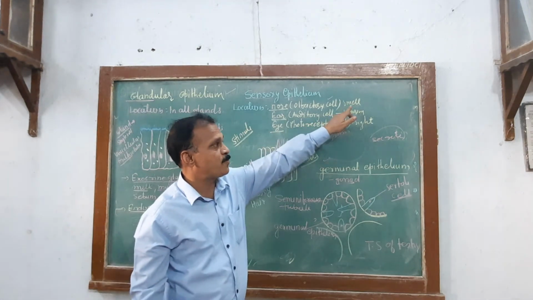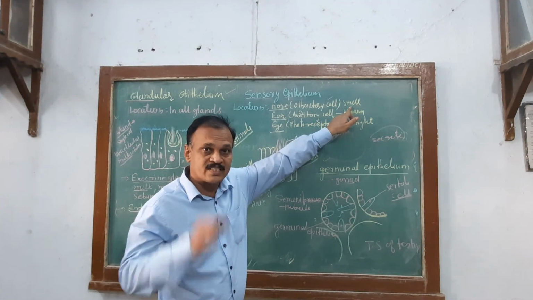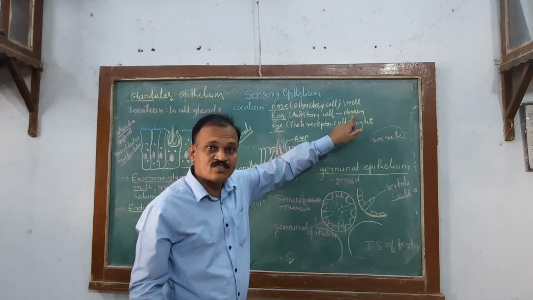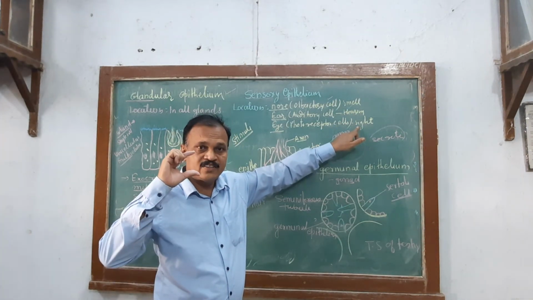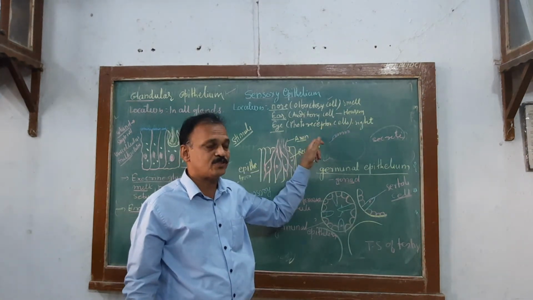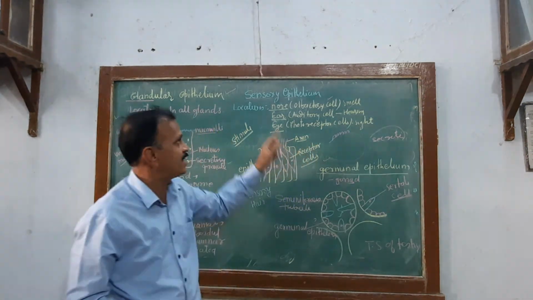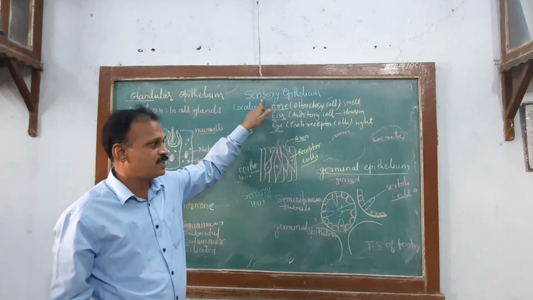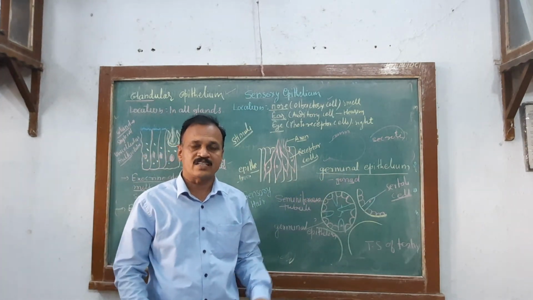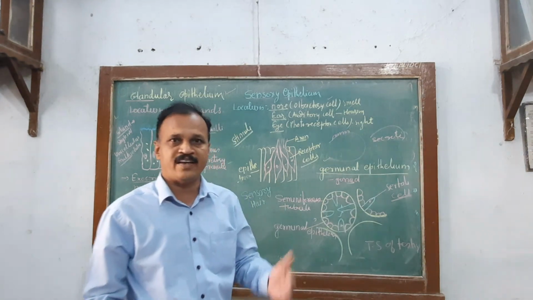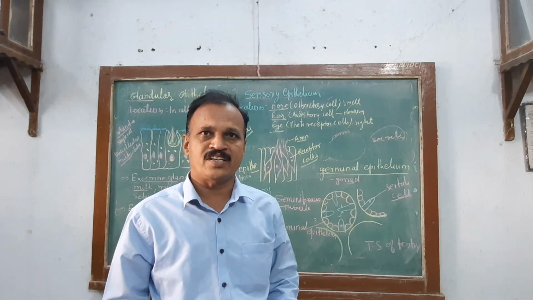They are responsible for the sense of smell, the sense of hearing, and the sense of sight, helping us to see. These are very important epithelial cells, the sensory epithelial cells. Last, germinal epithelium, located in the gonads. They produce sperm and eggs. That's all. Remaining parts in the next video, and thank you.